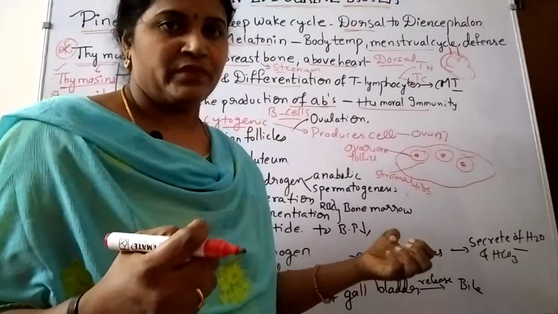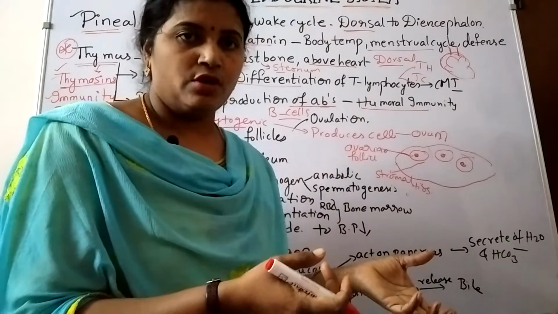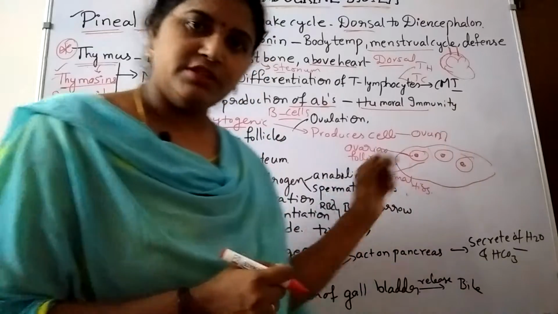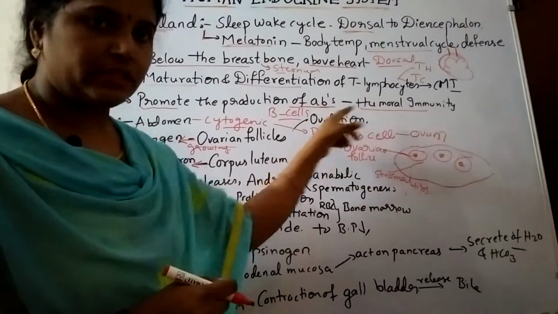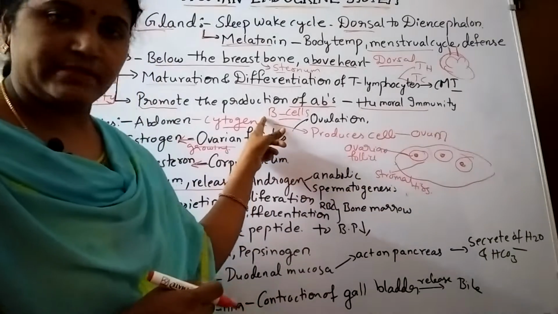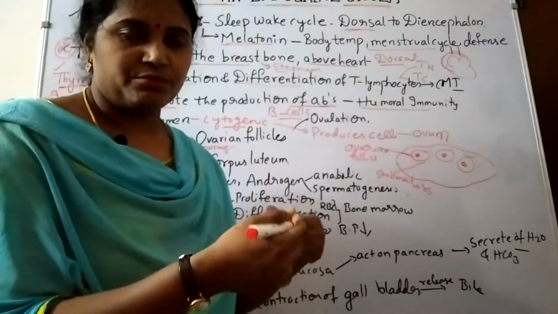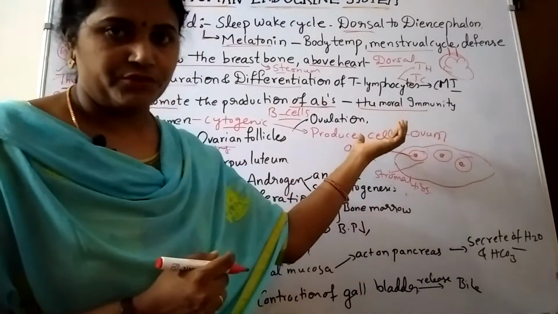TH cells are T helper cells, helping the TC cells, and finally they cause cell mediated immunity, and at the same time they promote the B cells to produce antibodies during infections, and that results in humoral immunity in our body.